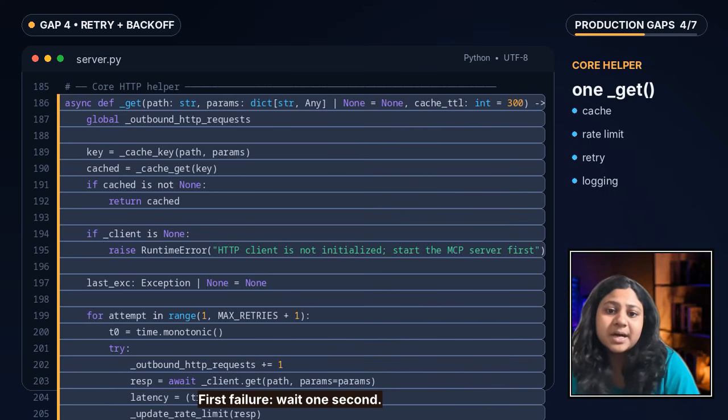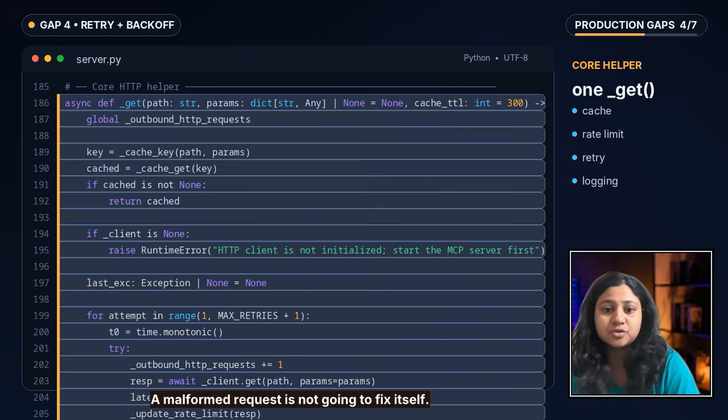The important part is not the second attempt formula, it is deciding what is retriable. A 404 is not going to turn into the right repository because you waited 1 second. A malformed request is not going to fix itself either, and the rate limit gets worse if you keep retrying immediately. So network failures and 5xx errors go through backoff and expected 4xx errors do not.